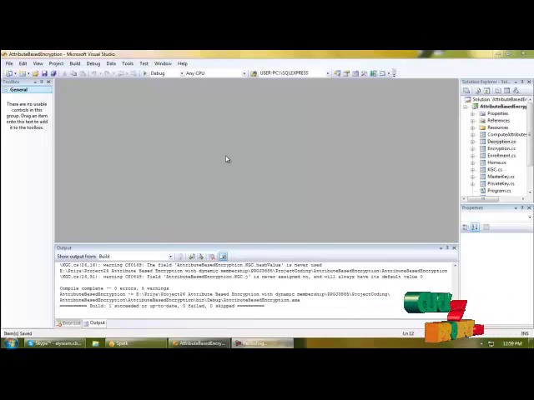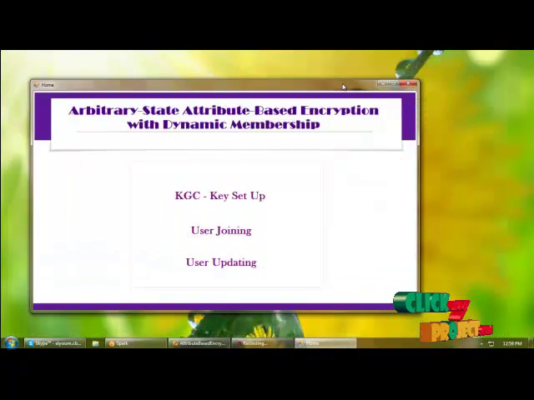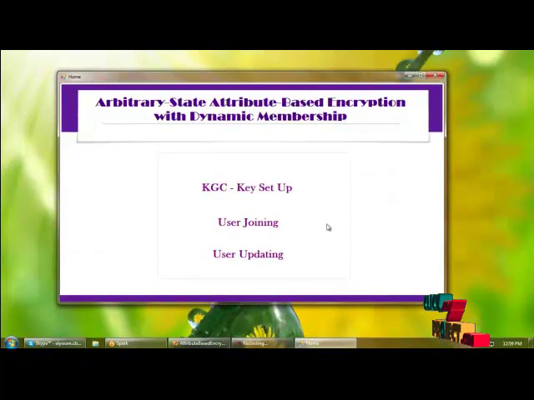Next, execution of the project, and let's start execution. And this is the home page of the product. Here, first the key generation center will generate the key setup function.